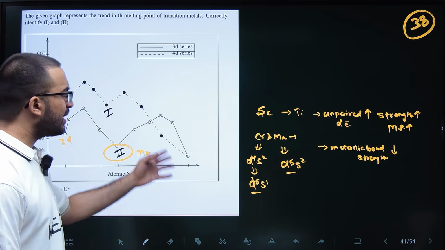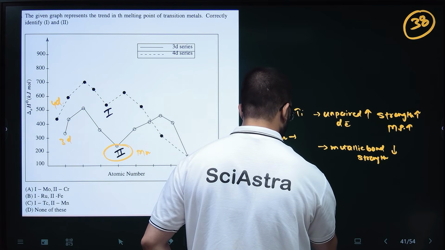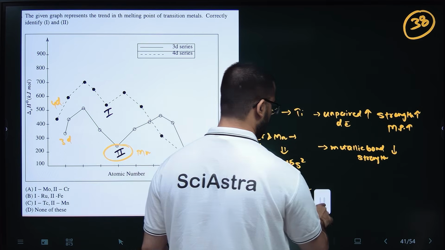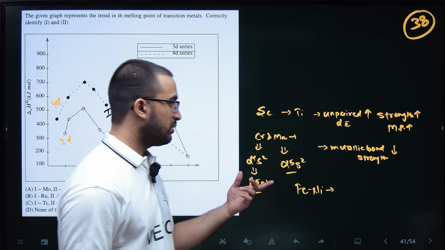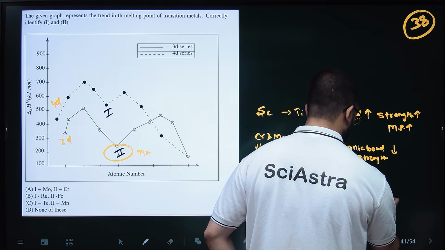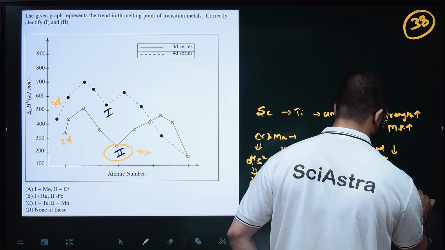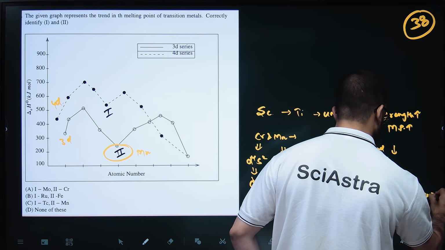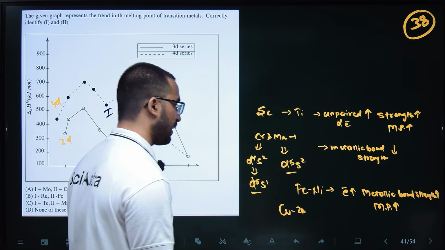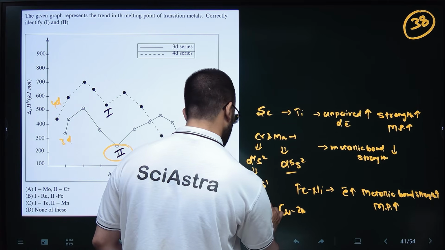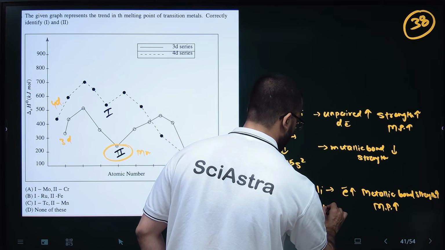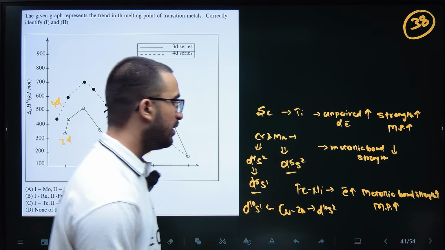Then again from iron to nickel, the stable configuration is not there, so the electrons increase, metallic bond strength increases, and the melting point increases again. But from copper to zinc, copper is d10s1 and zinc is d10s2. These are very stable configurations, so metallic bond strength decreases very much and the melting point is very low.